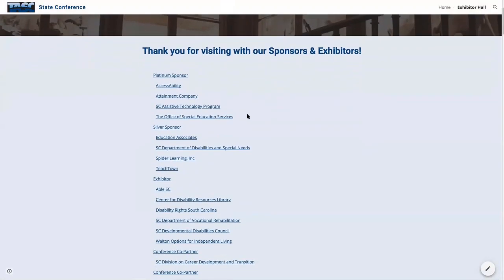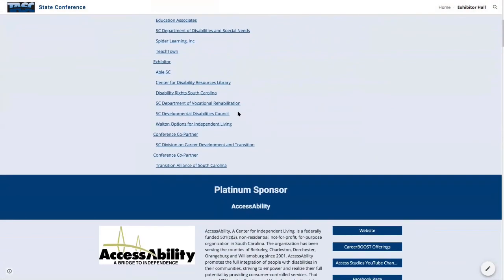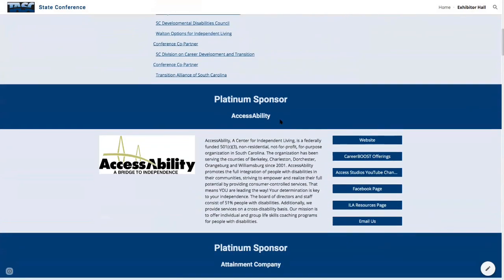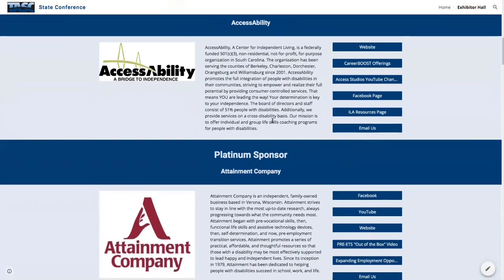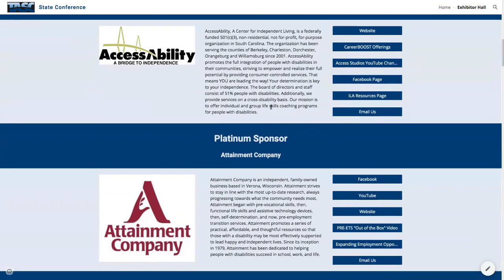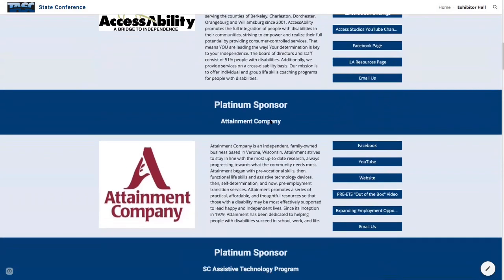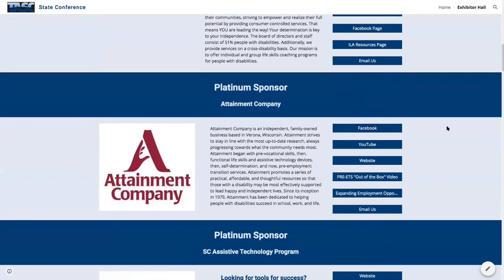So here's the exhibitor hall, and since you cannot walk down an aisle like we have in the past when we are in person and speak with our exhibitors, we are bringing the exhibitors to you. The exhibitor hall showcases our sponsor and exhibitor organizations and provides you with links to some of the latest and greatest sites, documents, videos, etc., that these organizations selected that they would like you to see. We know that this virtual environment will amaze you. Please feel free to reach out to these organizations using the Email Us button that is listed for each.